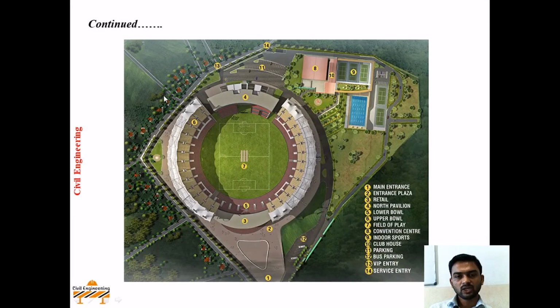In this picture, you can see that a circular structure is provided, and this structure encircles a ground here. Such a structure is nothing but a sports stadium. By looking at this picture, we can say this structure is meant for sports activity.